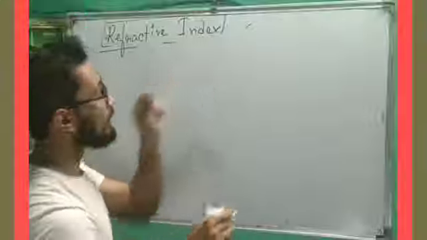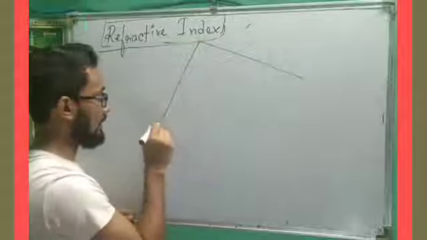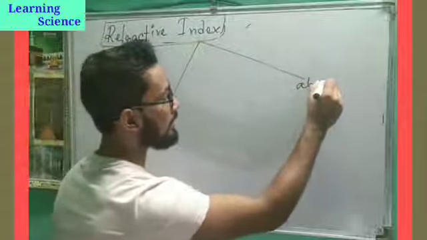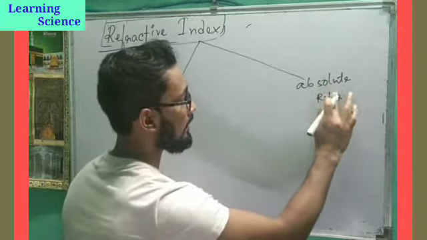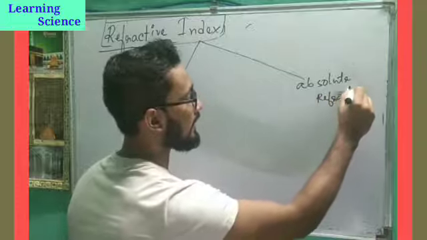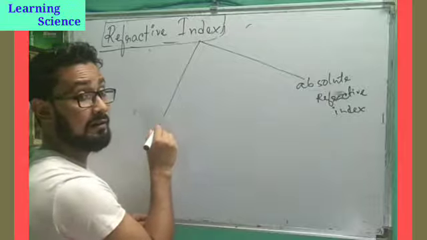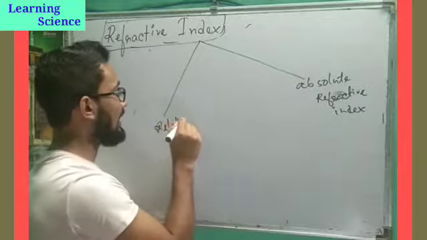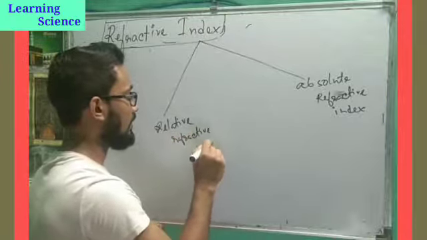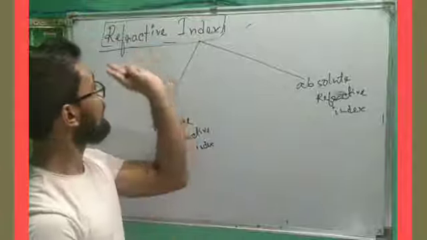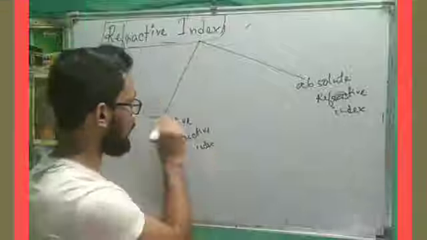Now refractive index, if you are discussing, then there are two things about this. One is absolute refractive index. Can anyone say what the other is? Relative refractive index. One is relative refractive index, another is absolute refractive index.